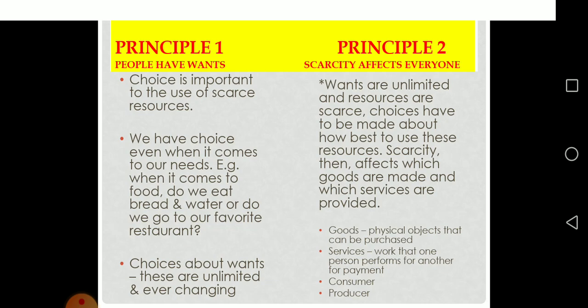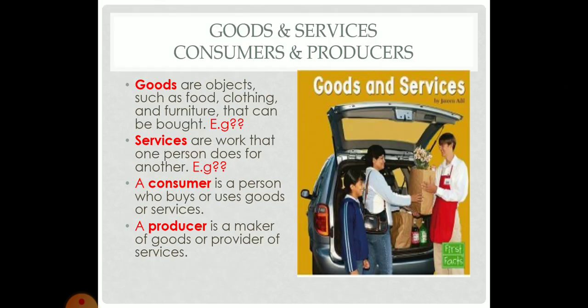We have here the consumer, the one who consumes the product, and the producer, the one who offers the product. So goods and services, consumers and producers, let's talk about that. Goods are objects such as food, clothing and furniture that can be bought, and you can give examples. Services are work that one person does for another, like the teacher who teaches students. This is a service. A consumer is a person who buys or uses the goods or services. A producer is a maker of the goods or the provider of the services.